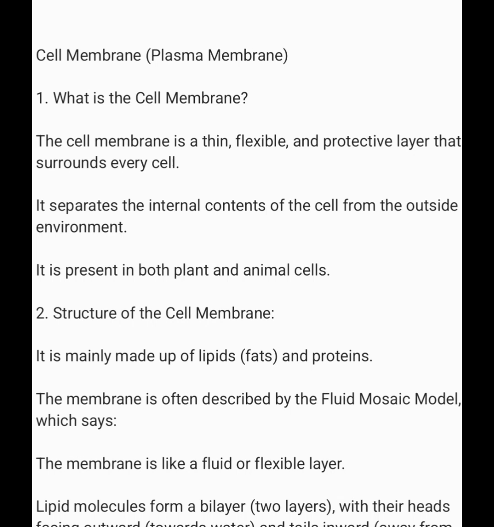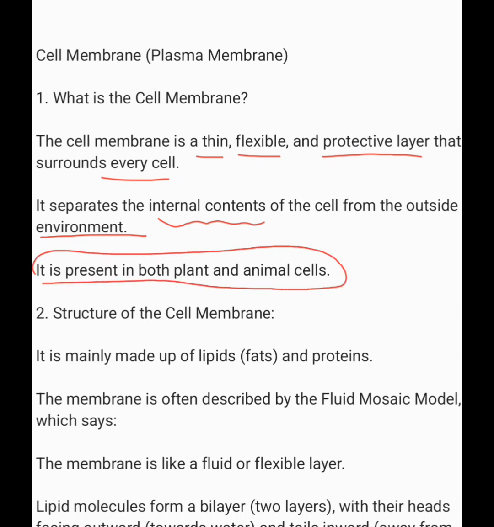Cell membrane is also nothing but the plasma membrane. Cell membrane is thin, flexible and protective layer that surrounding the every cell. It separates the internal content of the cell from the outside environment. It is present in both plants and animal cell. Cell membrane is mainly made up of the lipids and proteins. It is often described as a fluid mosaic model, which means membrane is like fluid or flexible layer. Lipids are in the bilayer with the polar head towards the outer end and hydrophobic tail towards the inner side.